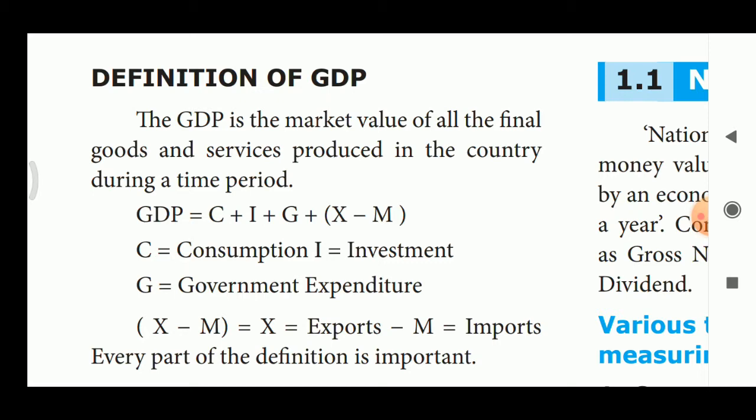GDP is equal to C plus I plus G plus X minus M. C means consumption, I means investment, G means government expenditure, that is expenses, X is exports, M is imports.